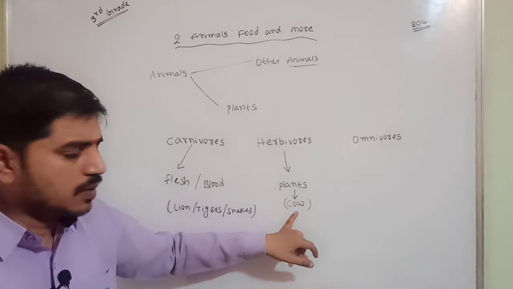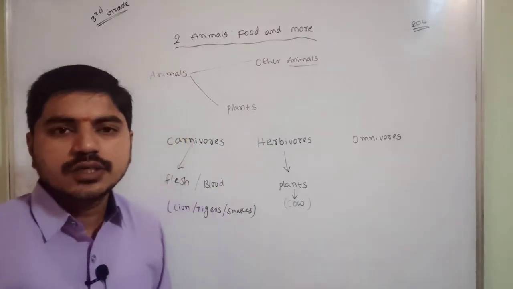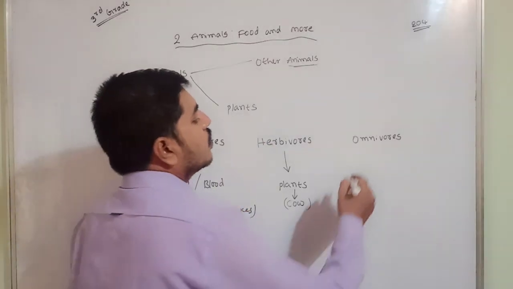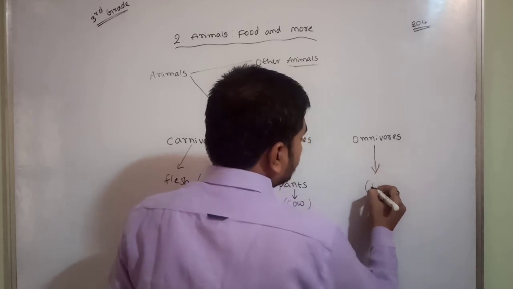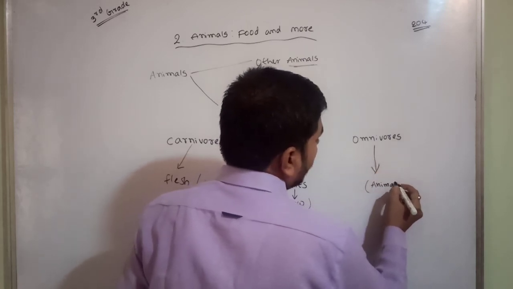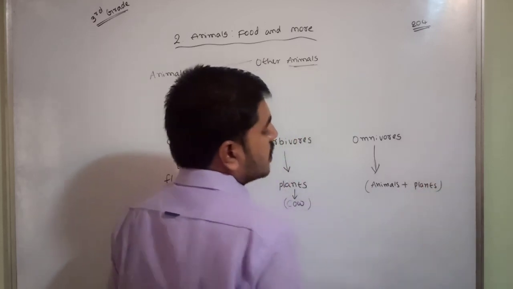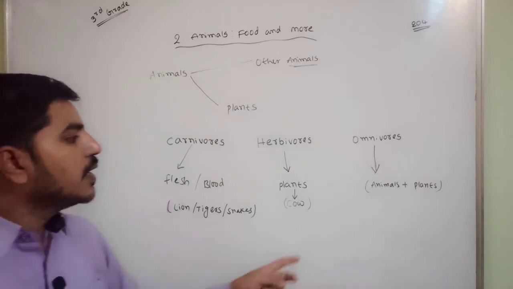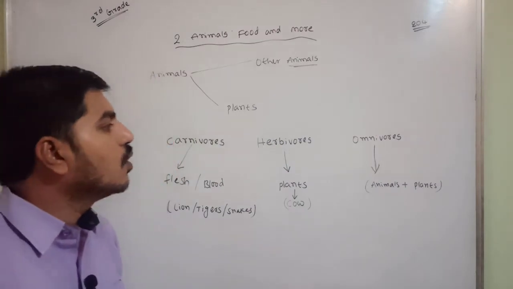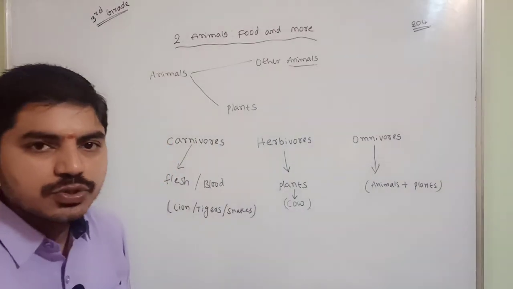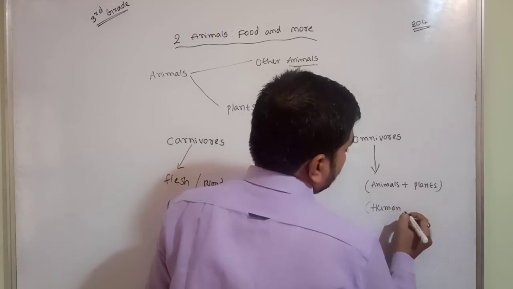Cow is the best example. Not only cow, zebra, sheep, goat, these are all herbivores, right? And next, omnivores. Omnivores means those which eat animals plus plants, like leaves or anything. Animals plus plants, both we can eat, that is called omnivores. Our human beings are the best example, human beings.